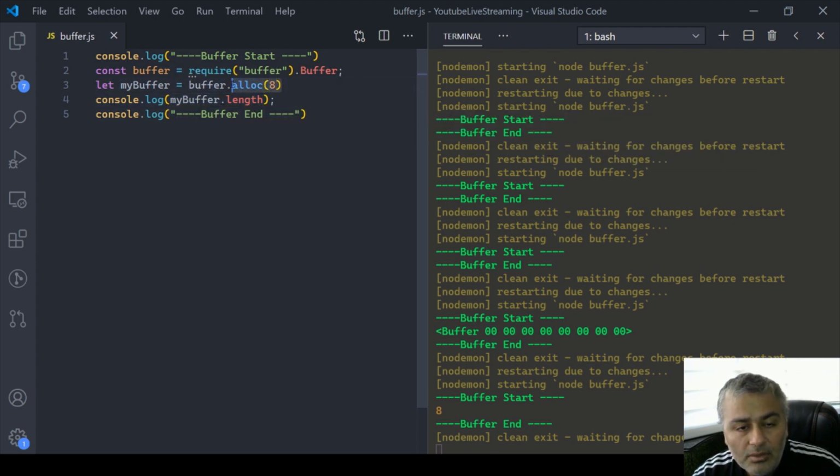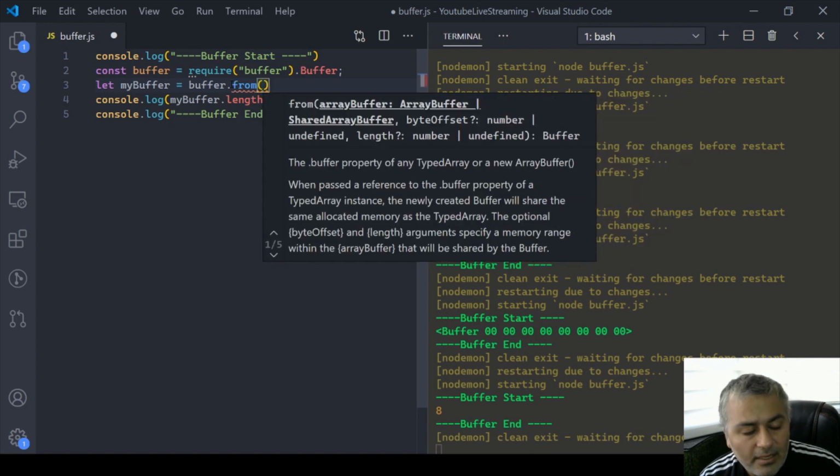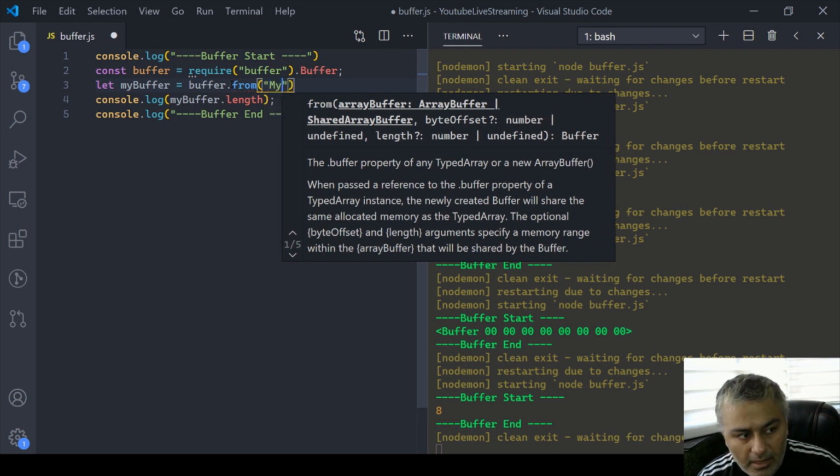Another way is you can use from, and inside it you can pass an array or a string also. For example, let's pass my node.js.